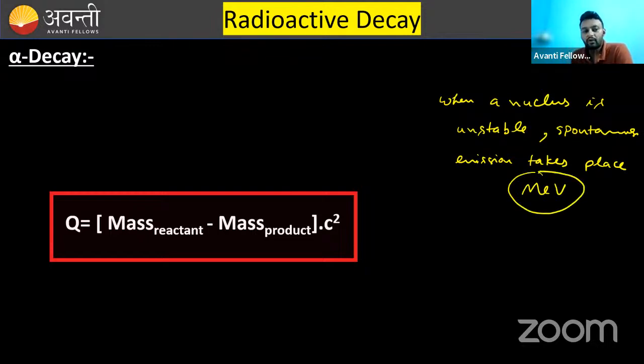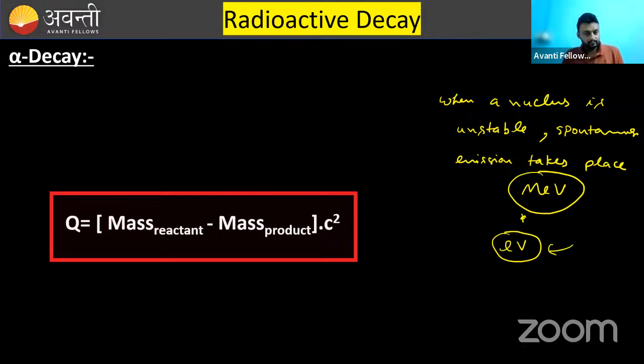The chemical reactions that you study in your chemistry classes are of the order of few electron volts. So this energy is very less. The chemical reaction does not have that much energy so that they can alter the radioactive decay process. They cannot alter it.